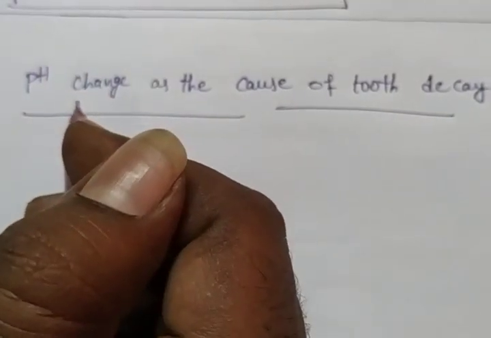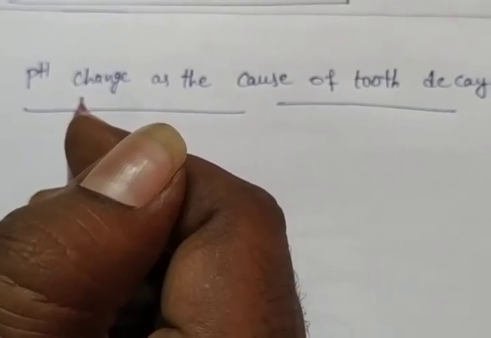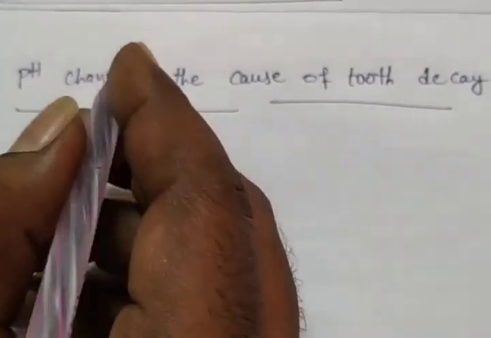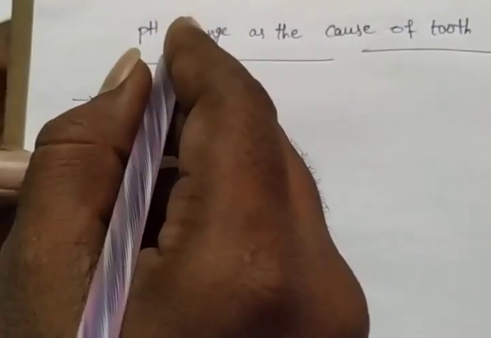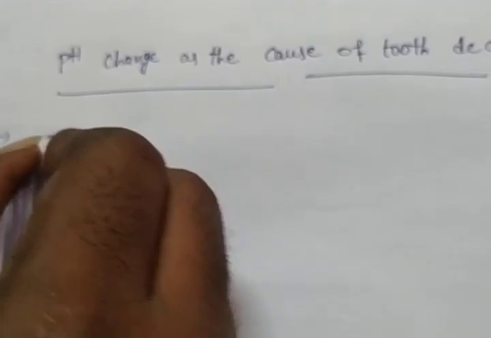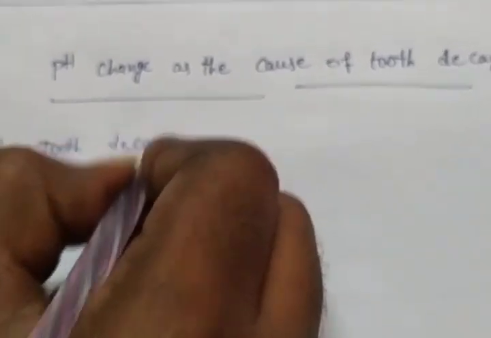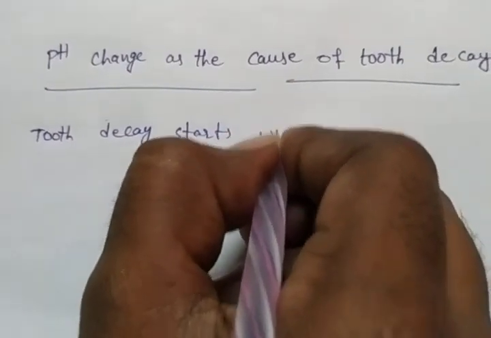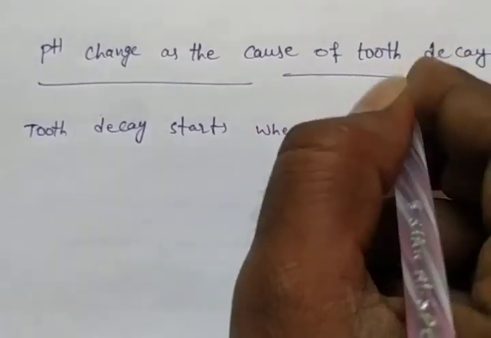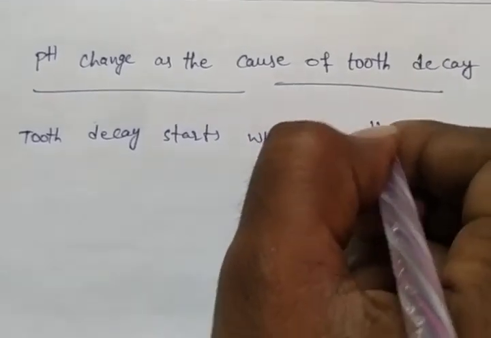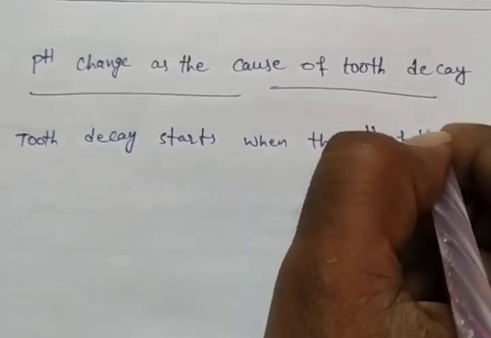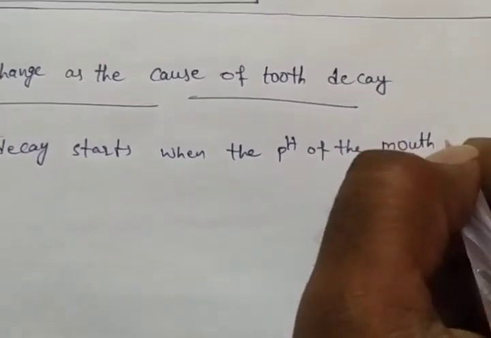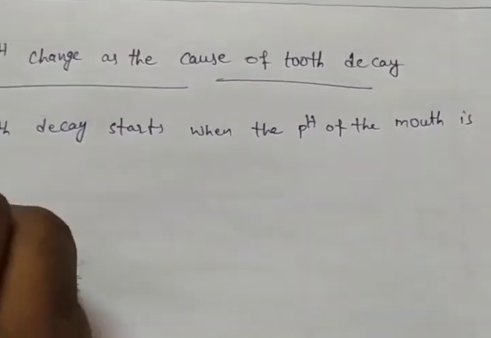Bacteria present in the mouth produce acids by degradation of sugar and food particles remaining in the mouth after eating. Okay, one by one we have to discuss. First, tooth decay starts from when? Tooth decay starts when the pH of the mouth is lower than 5.5.